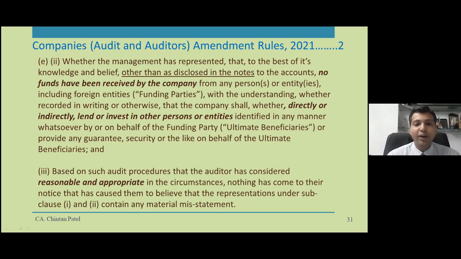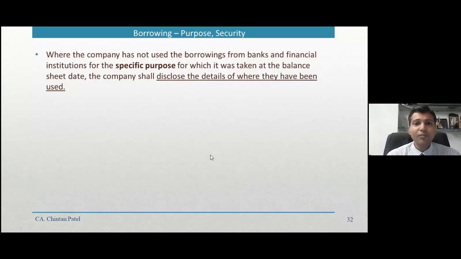Let us look at the next point, on borrowings. Where the company has not used the borrowings from banks and financial institutions for the specific purpose for which they were taken at the balance sheet date, the company shall disclose the details of where they have been used.